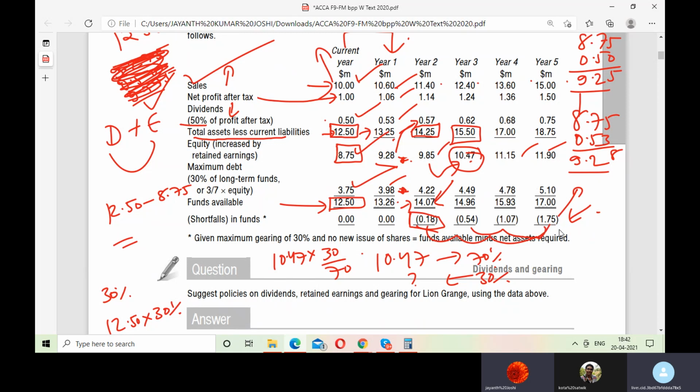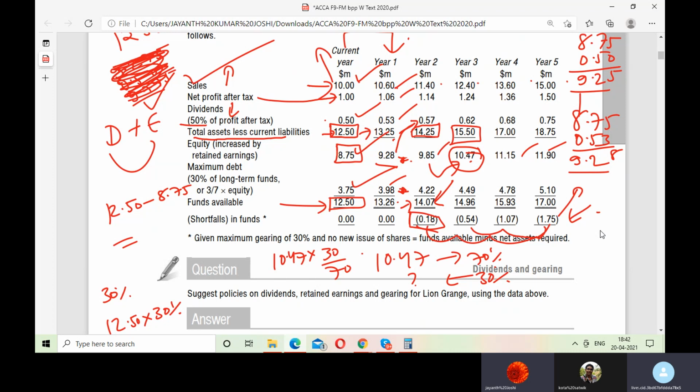So during the beginning period, they can try to retain more and give less dividends. It is not necessary that you should give 50% of your earnings as dividends. The company can just give 10% to the shareholders and tell them the issue that we have a shortfall of funds. You can do that. You can try your level best to increase more sales, okay? These are the two remedies.